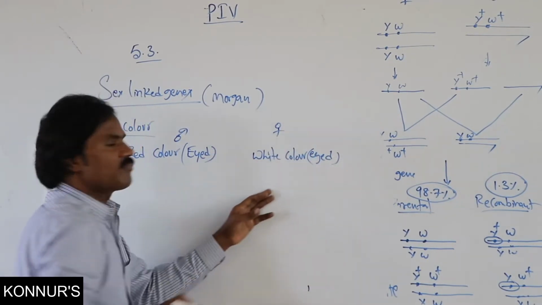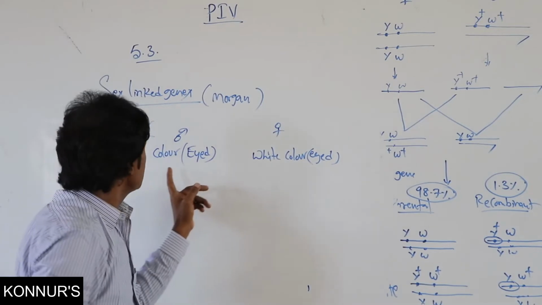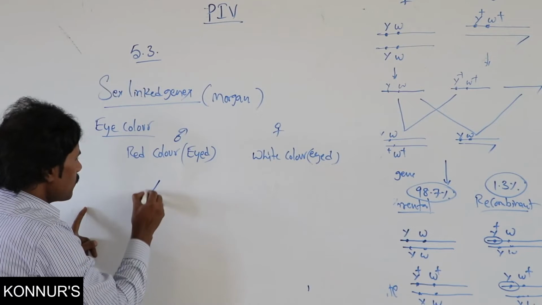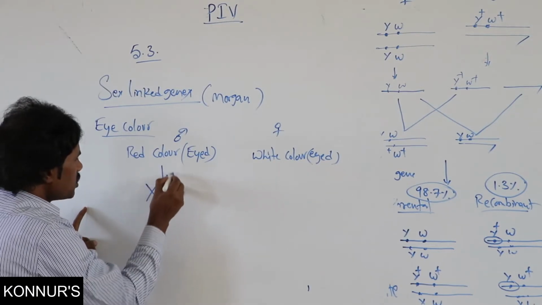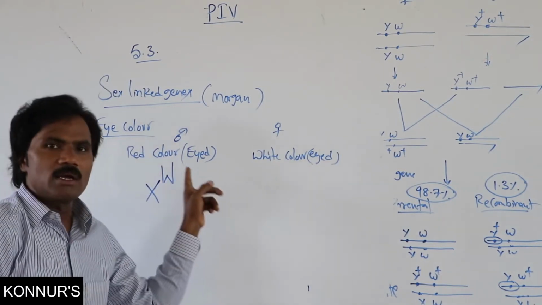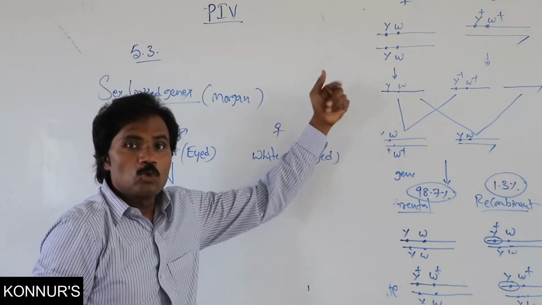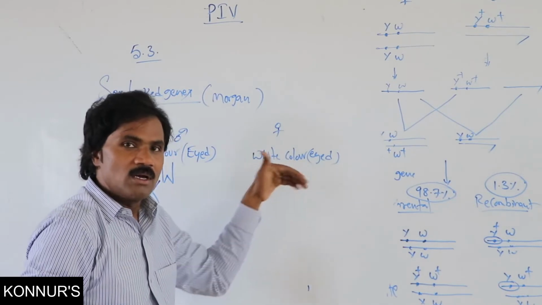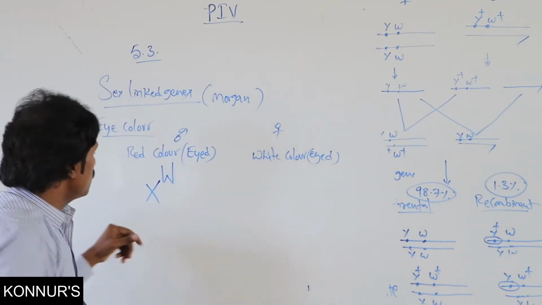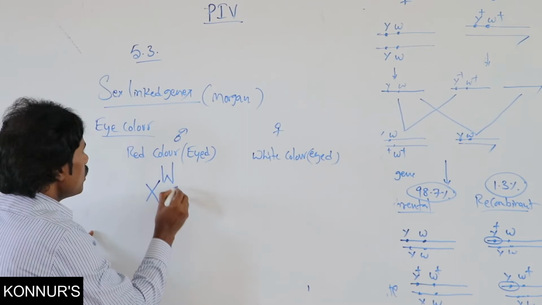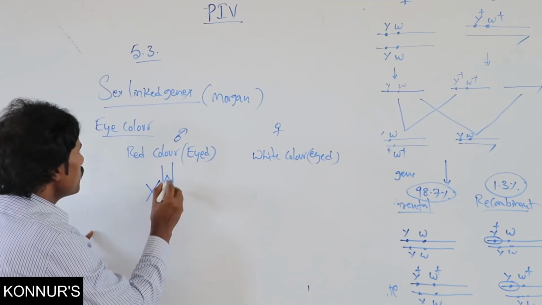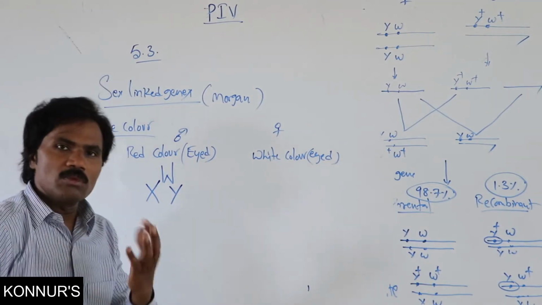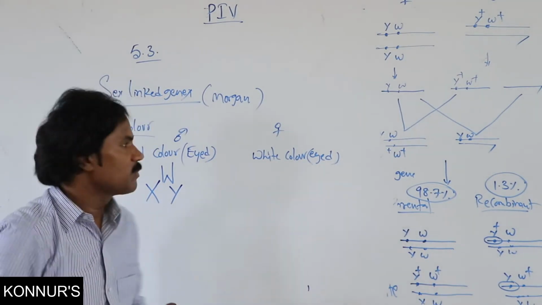White color eye in female, red color eye. One can write capital W for normal red color, small w with superscript plus for the wild type. To avoid confusion, that is a capital W. Then the male has a Y chromosome; in the Y chromosome no specific alleles are present.